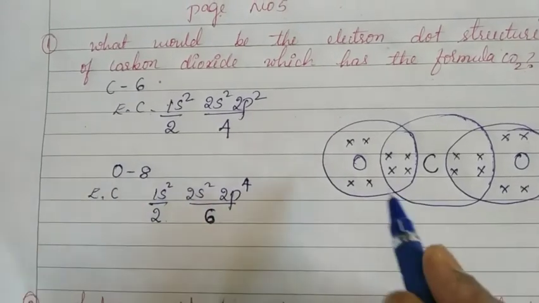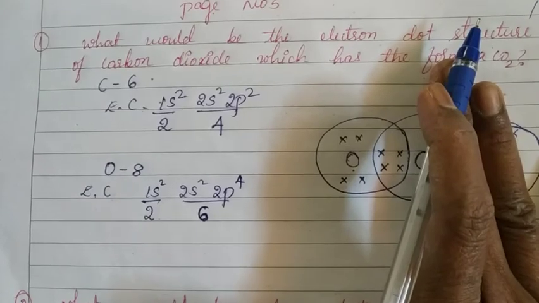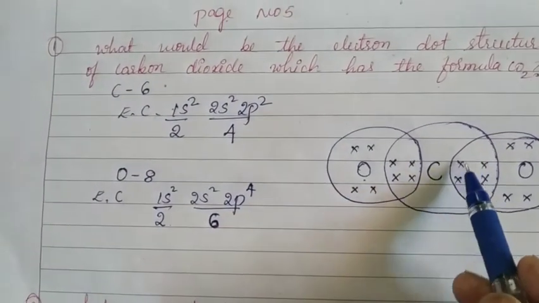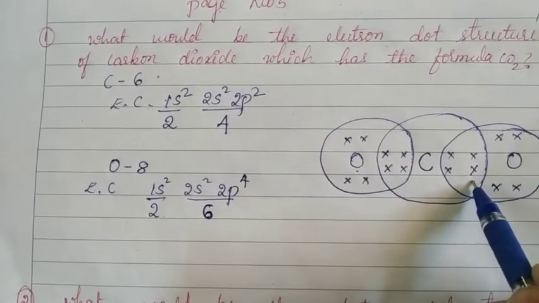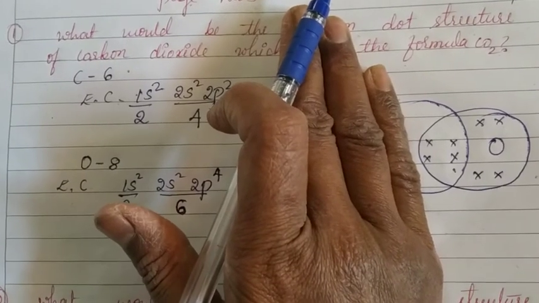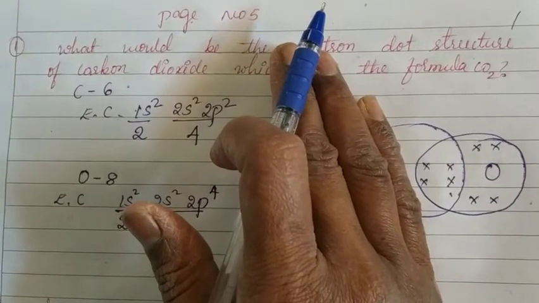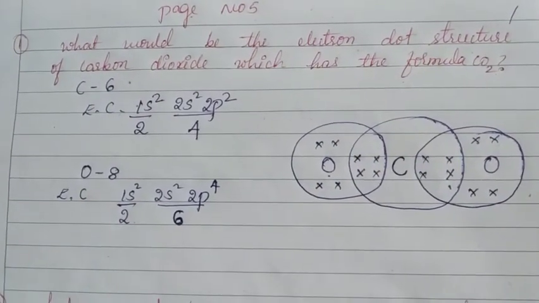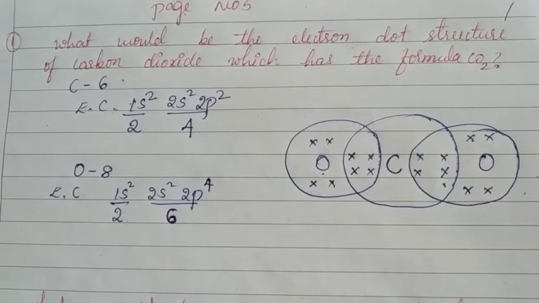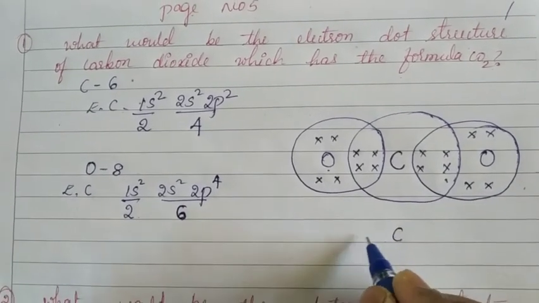Look at this, children: the oxygen attains the noble gas configuration, and close oxygen on both sides. The carbon attains the noble gas configuration. Now close the left hand side. That oxygen also becomes a noble gas electronic configuration. Like this, the covalent bond is formed in compounds. This is also drawn like this.